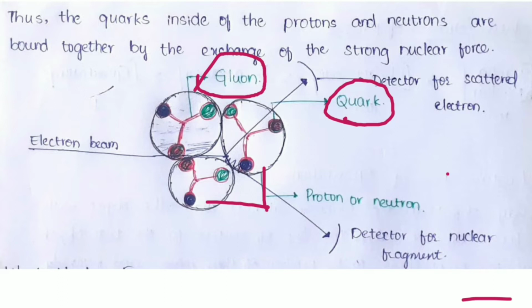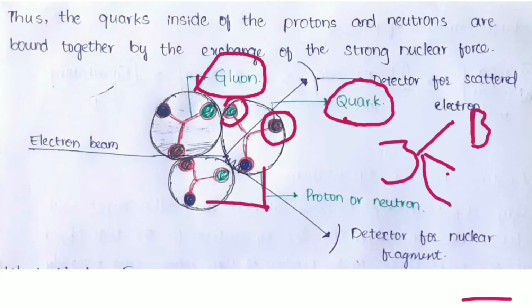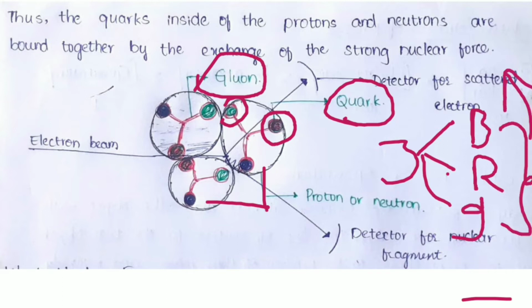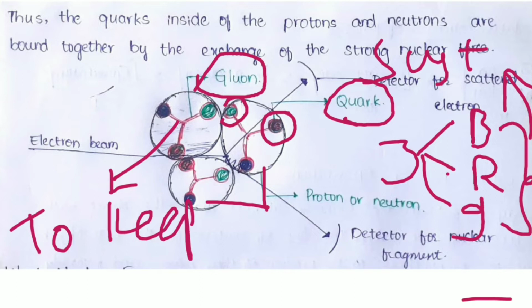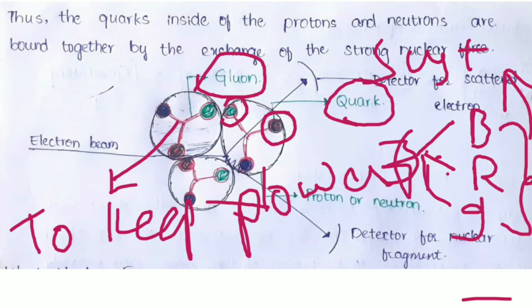See here, quarks are some spherical structures which are of three colors. They are blue, red and green. These constant colors are responsible for the sustainable strong nuclear force interaction. Yes, and these gluons are used for quarks to keep them fixed. Quarks and gluons are known as power fixers, right?